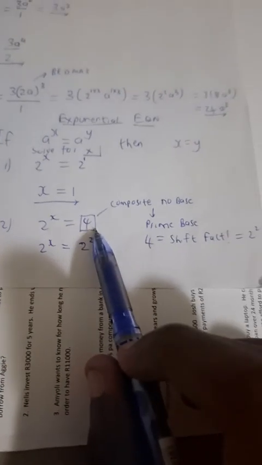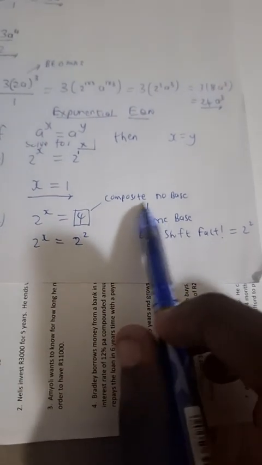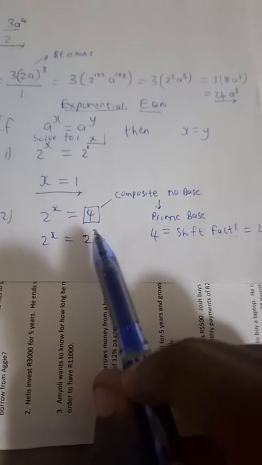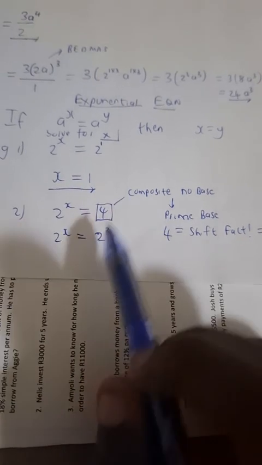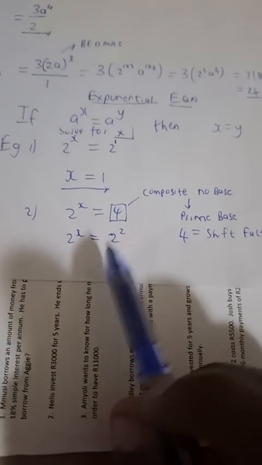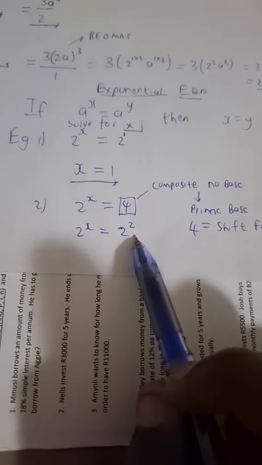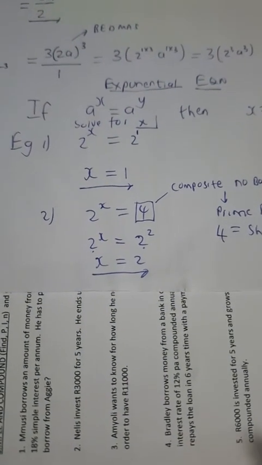So you can never be at a loss as to how to write a composite base number as a prime base. So 4 is a composite number, a number that has more than 2 factors, but 2, which is a prime number, is a prime base. It's written as 2 to the power 2. That's how we get the base that is applicable. So since the bases are the same, all we do is drop the base and equate the exponent. So our answer will be x is equal to 2.